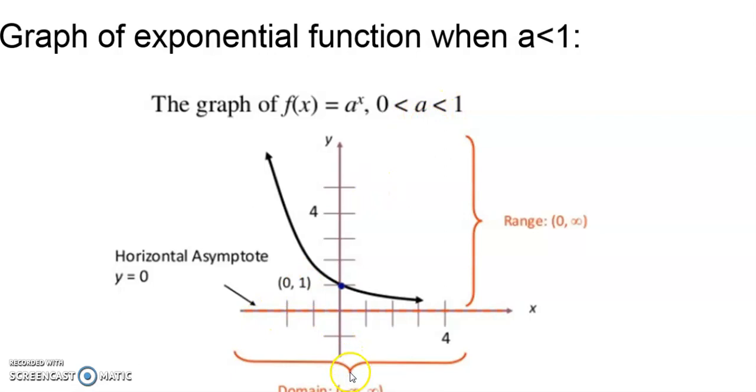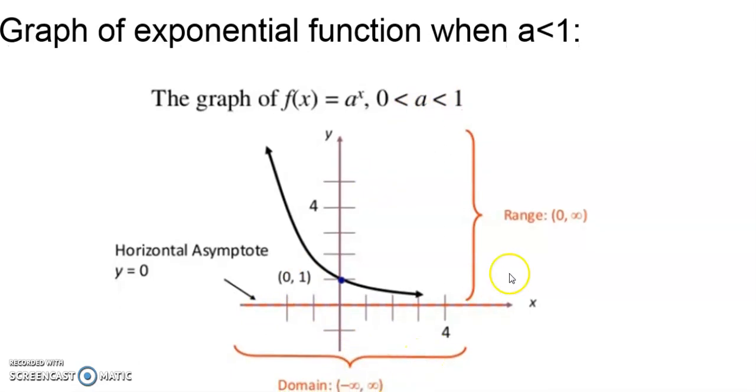Again, its domain will be from minus infinity to infinity. Its range is from 0 to infinity, and it has a horizontal asymptote at y equals 0. Again, the graph is approaching the x-axis. It will approach the x-axis, but it will never reach the axis, right? I hope that you are clear with the graph of an exponential function.